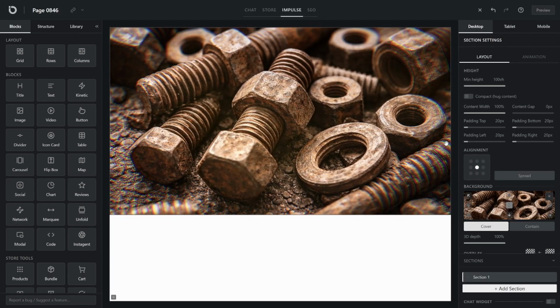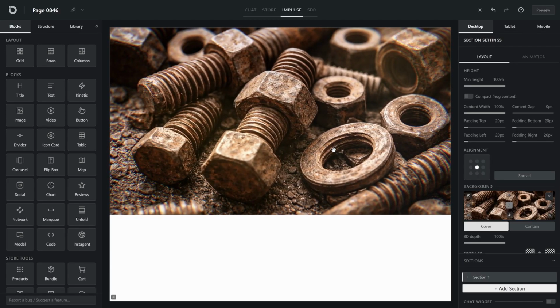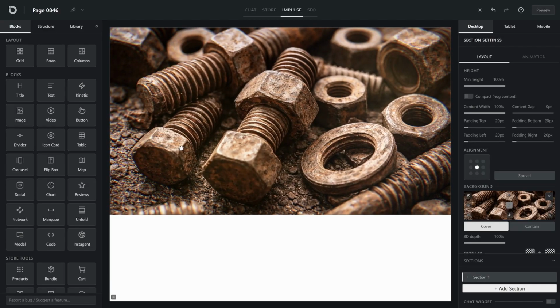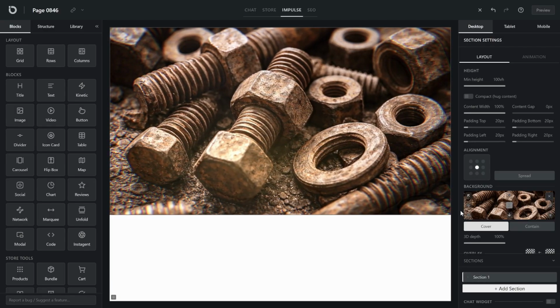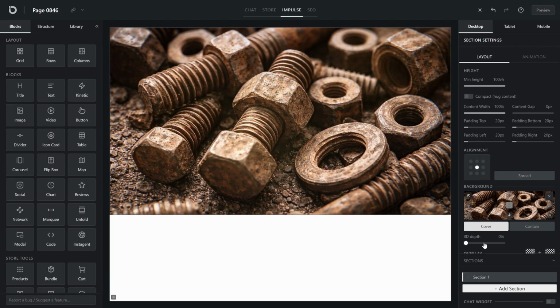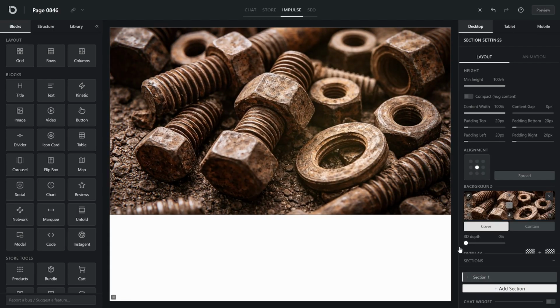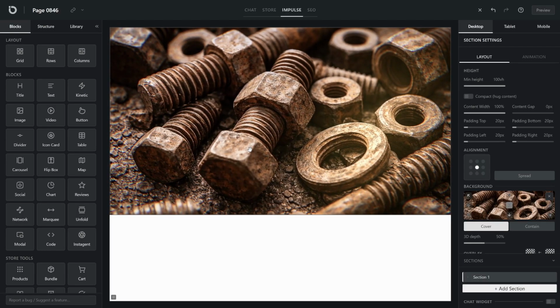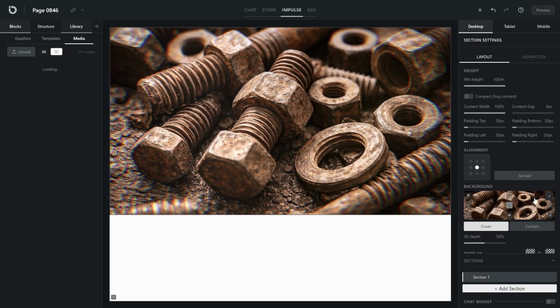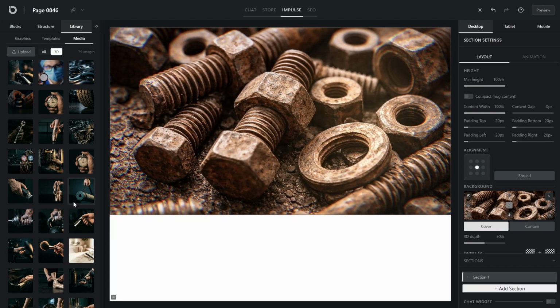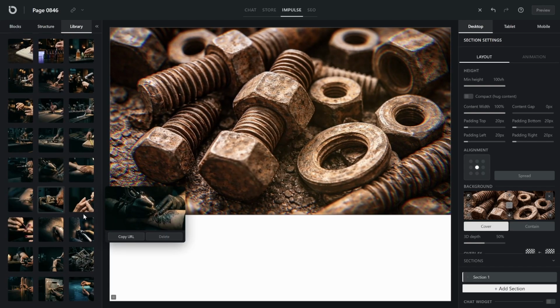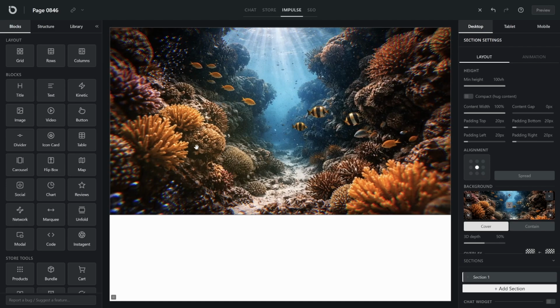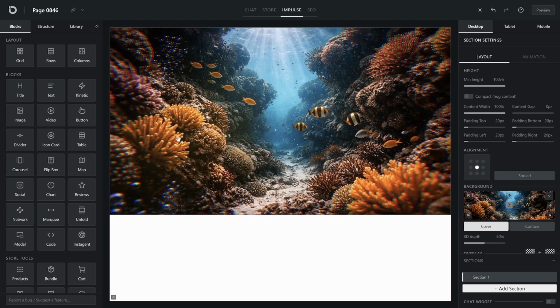This 3D depth slider controls, well, the depth. But a gentle word of caution. Push it too far, and it can start to break the geometry. So, ease into it. Want a different image? Two ways. Click the thumbnail to open the library, or simply delete the one you have, and the image button reappears. Select another, boom, done.